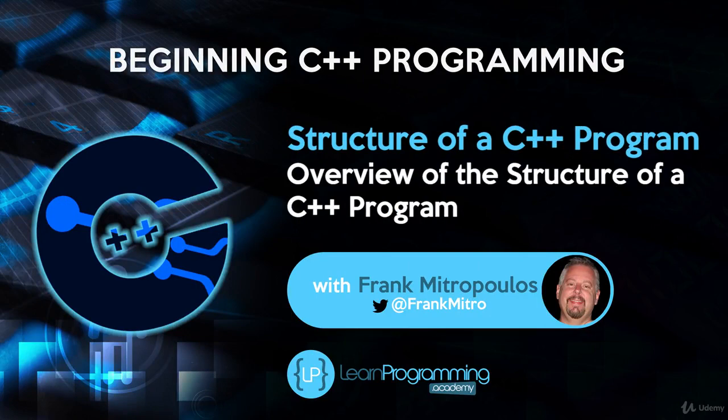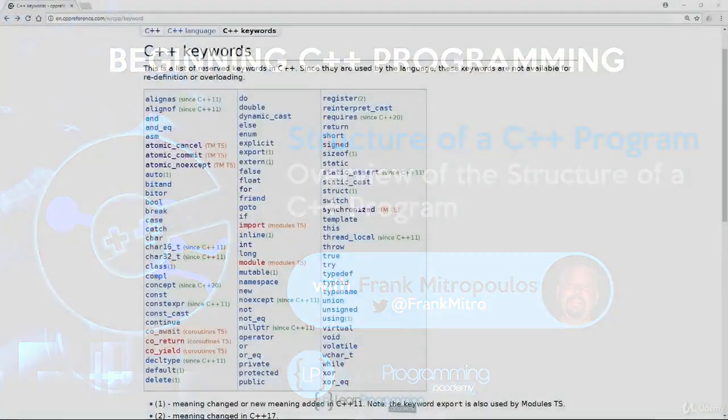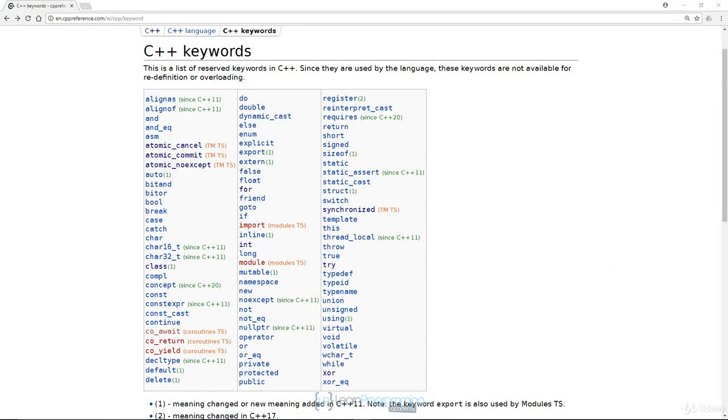In this section, we'll talk about keywords, identifiers, punctuation, operators, and syntax in programming languages. Most languages have keywords. Keywords are part of the vocabulary of a programming language. In most languages, the keywords are also reserved. This means that you, the programmer, cannot redefine their meaning, and you can't use them in a way in which they were not intended. C++ has lots of keywords.